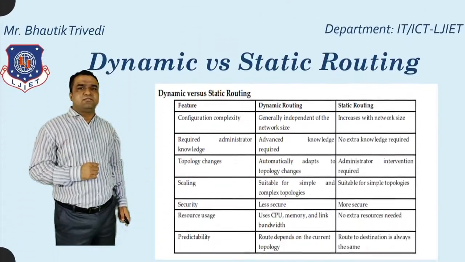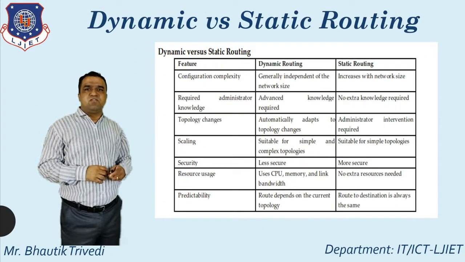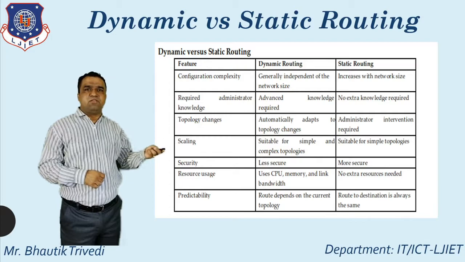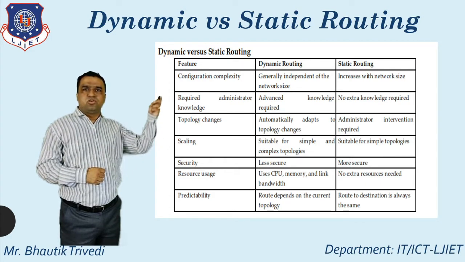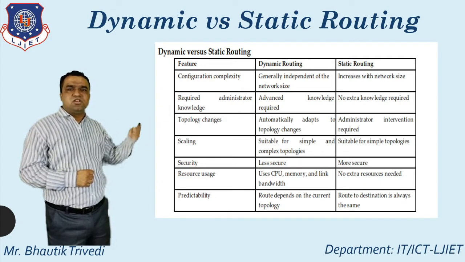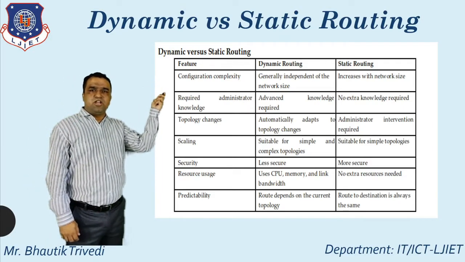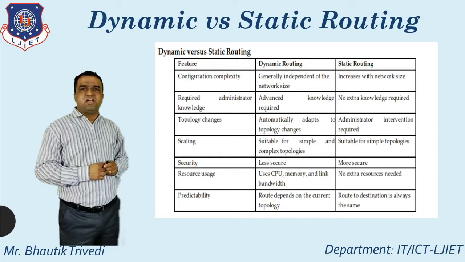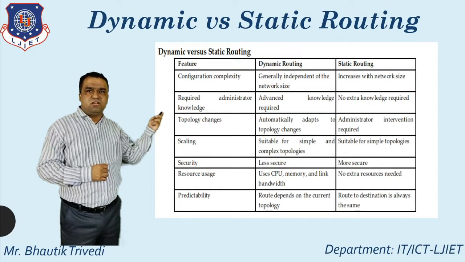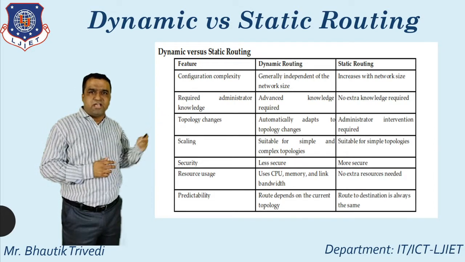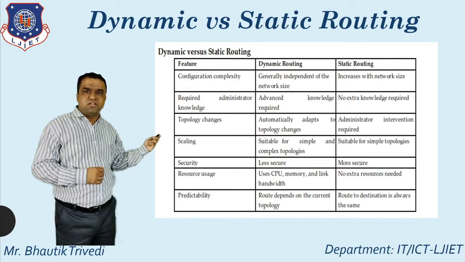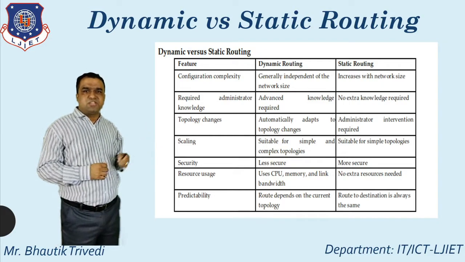After that, this is a comparison between dynamic and static routing. These are all the features. Must remember one thing. First one is the configuration complexity. Second one, the administrator knowledge required. Third difference is topology changes.